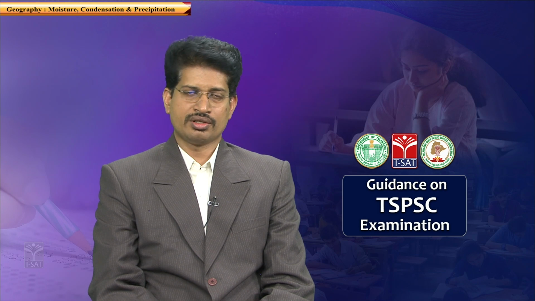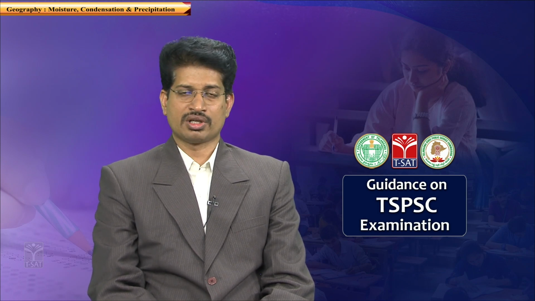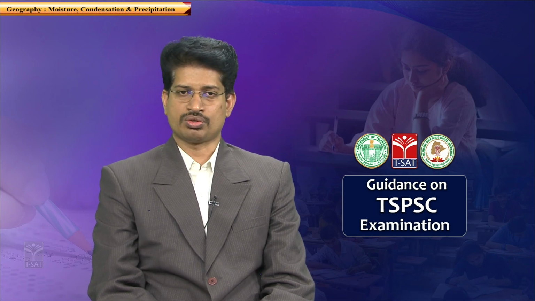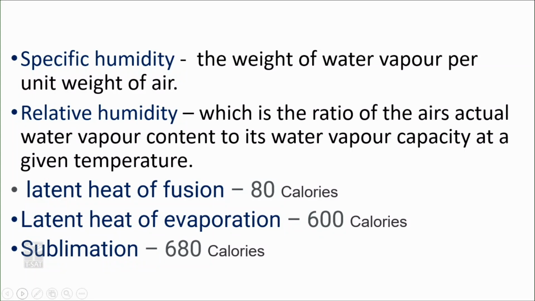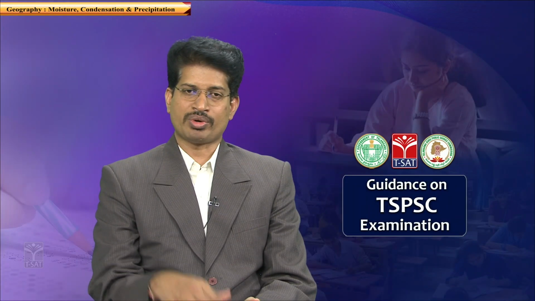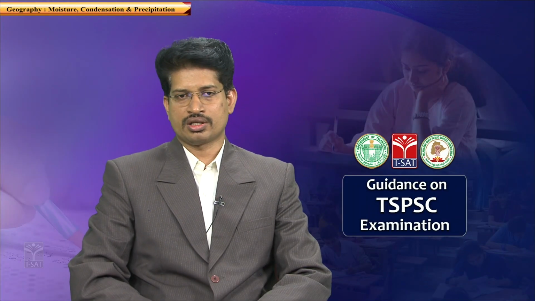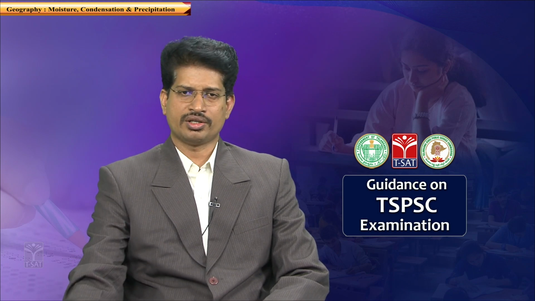Latent heat in terms of sublimation might be a question. Latent heat of vaporization, the calories essential for water, might be a question. Latent heat of fusion might be a question. So, the latent heat of fusion is 80 calories. Latent heat of vaporization is 600 calories, whereas in the case of sublimation, it is 680 calories. From solid to vapor directly, or vapor to solid, it consumes 680 calories. So, this is what latent heat is.